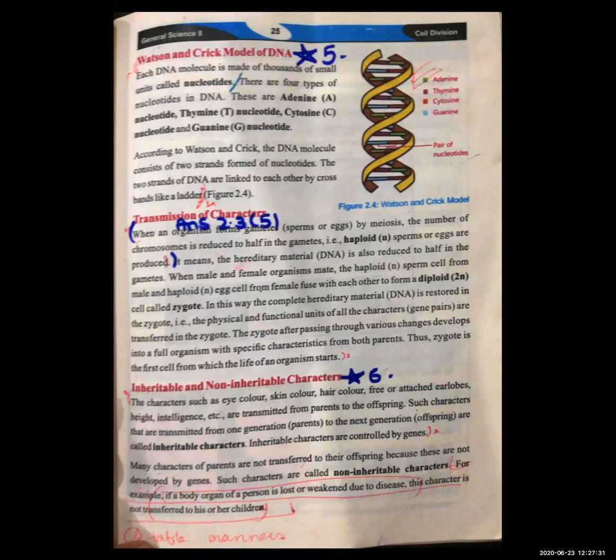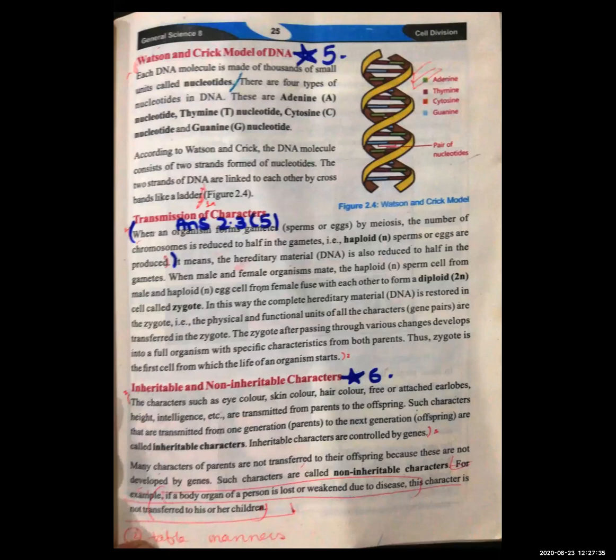Coming towards the next page, which is page number 25, this is the last topic we are going to discuss today, that is the Watson and Crick model of DNA.